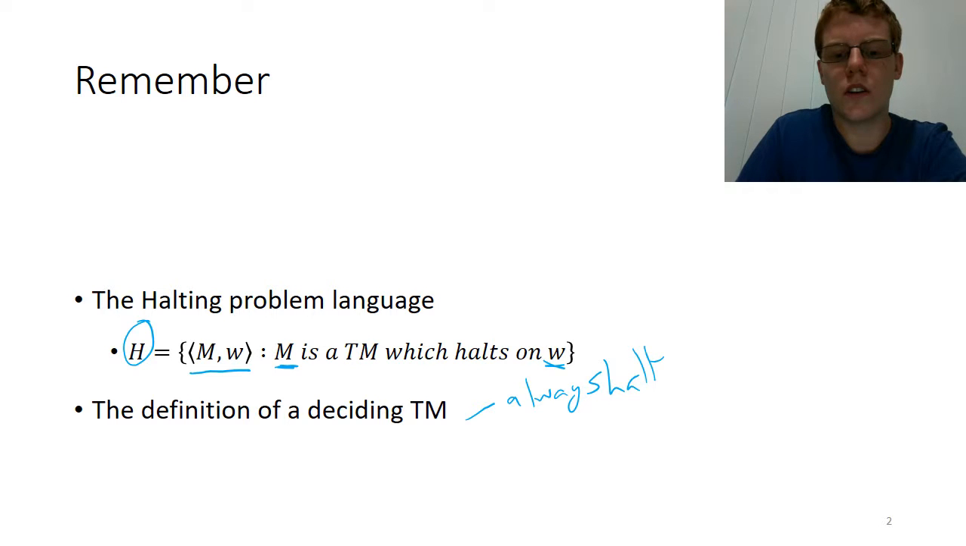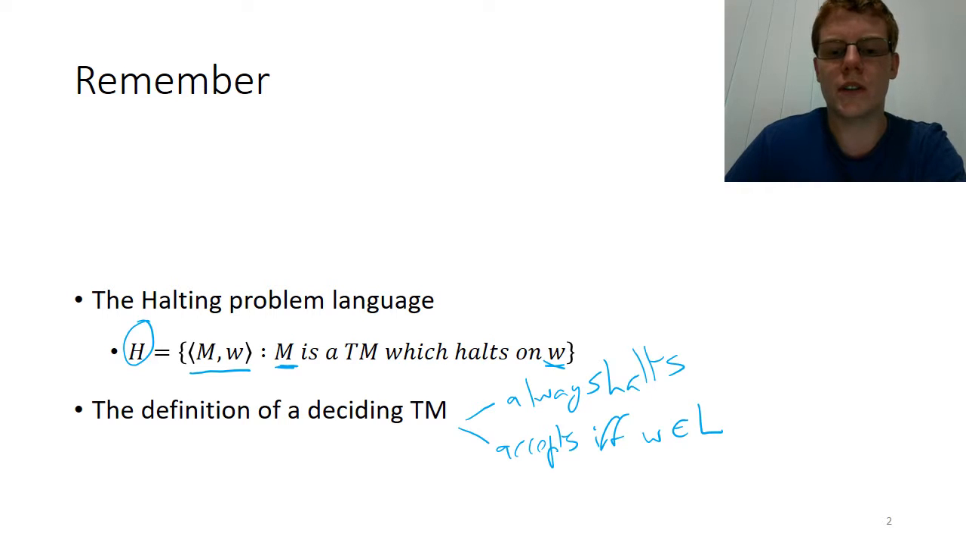and which accepts if and only if the string is in the language that Turing machine is deciding. Now that means that if the string is not in the language, it must reject, because it is not able to do anything other than halt on any input.